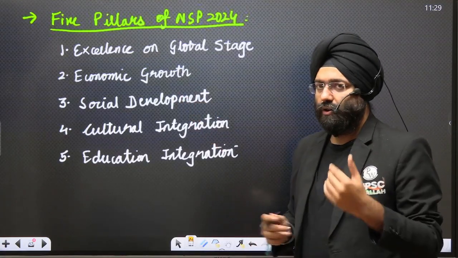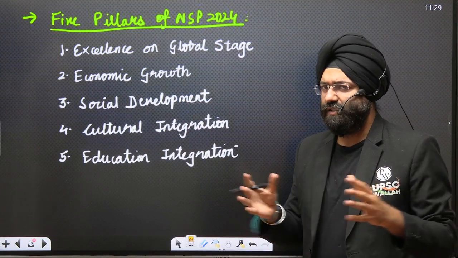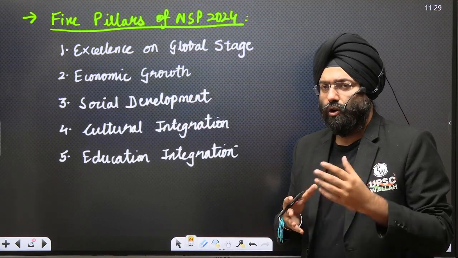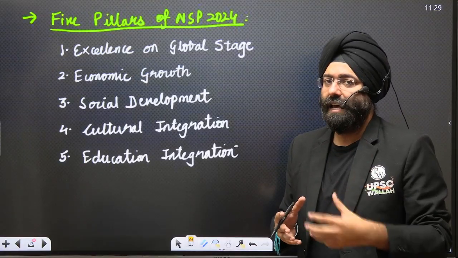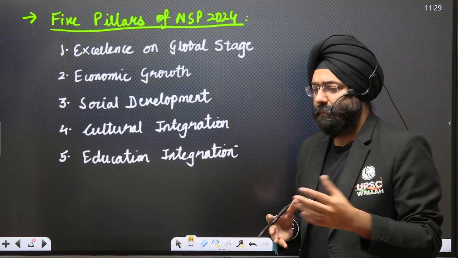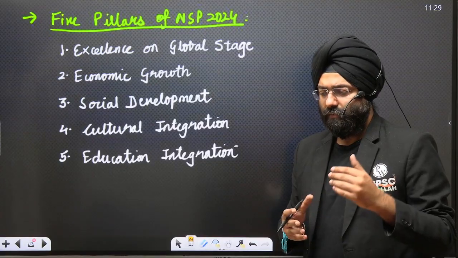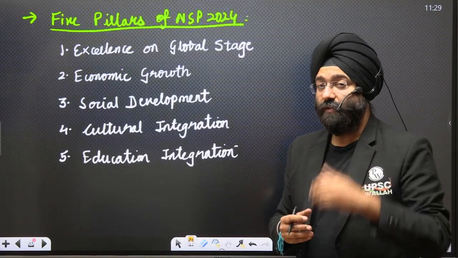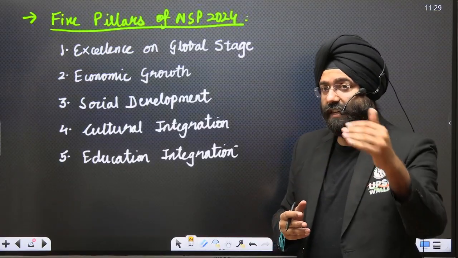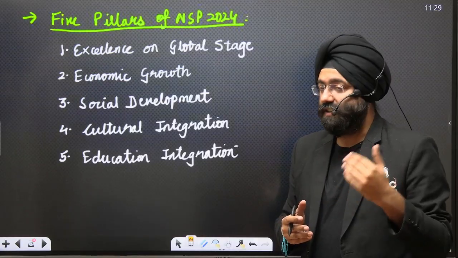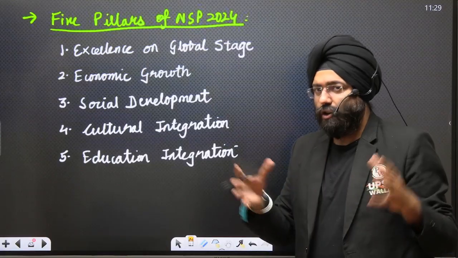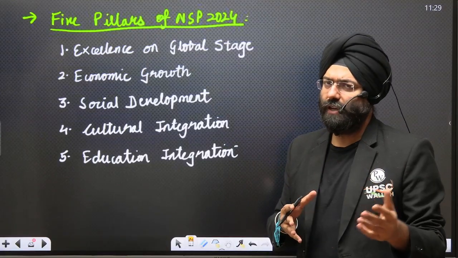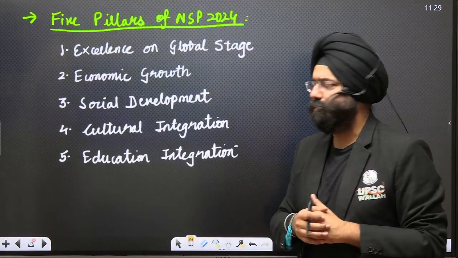Economic growth. Because the sports industry itself is a major economic dimension, not only with respect to organizing, but also with respect to production of goods and services that are related to it. For example, various psychologists and physiotherapists specializing in the sports industry are coming up. That itself is creating a very niche market that is creating a lot of employment opportunities. Along with that, production of goods which are related to the sports industry.